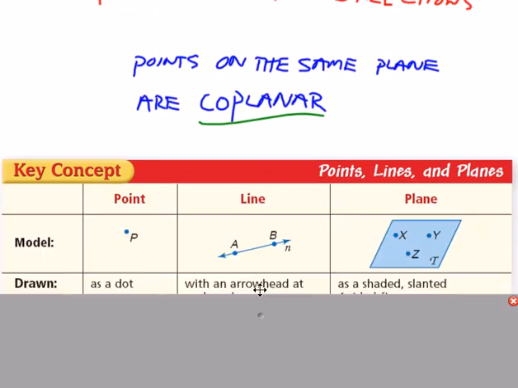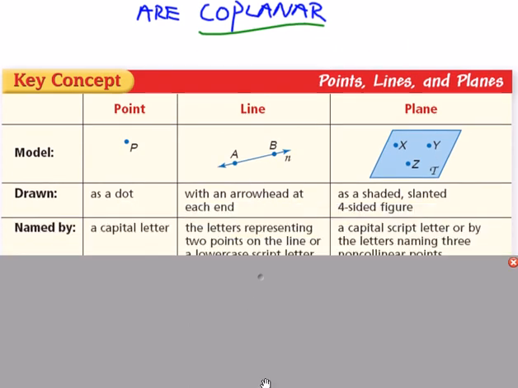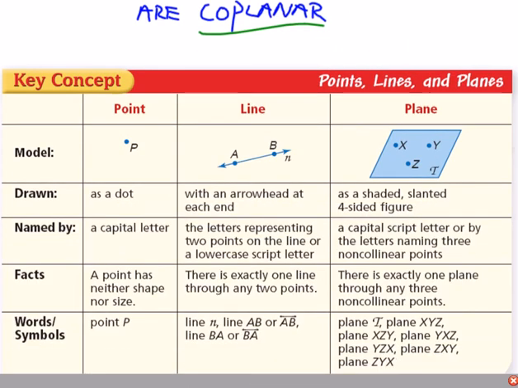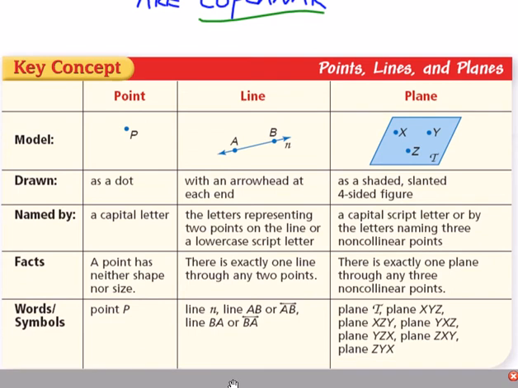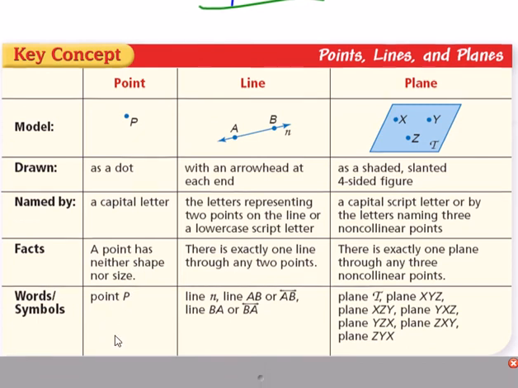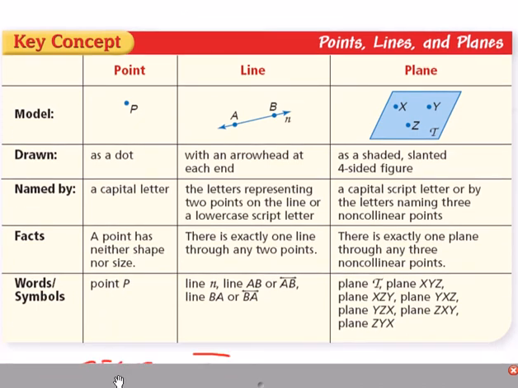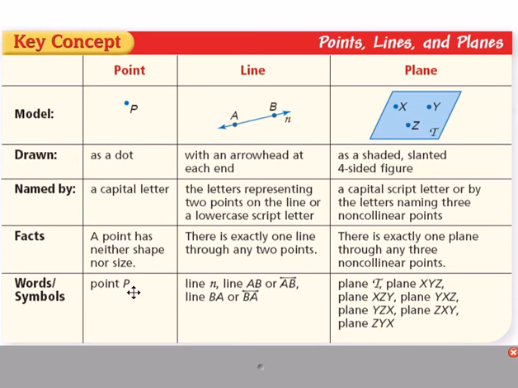I like this graphic because it says a lot. So let's look at each column. This is the drawing of a point. Points are labeled with capital letters. It's drawn as a dot. It's named as a capital letter, and a point has neither size nor shape, as I stated before. And the way that you would name them is just by putting that capital letter, describing point P.